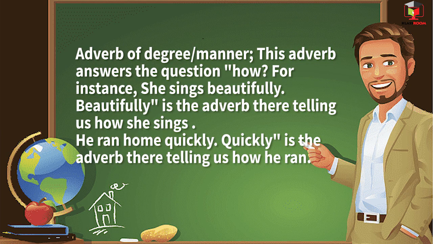Adverb of degree, adverb of manner. This adverb answers the question how. For instance, she sings beautifully. Beautifully is the adverb there, telling us how she sings. He ran home quickly. Quickly is the adverb there, telling us how he ran.